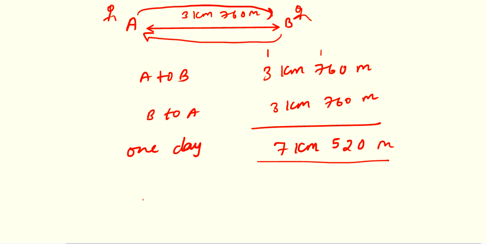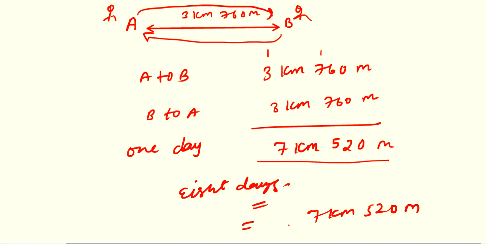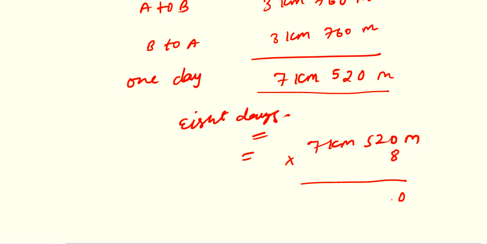And in question it is asking for how many days? 8 days. So in one day he is traveling 7 kilometer 520 meters. So what about 8 days? Simply for 8 days multiply 7 kilometer 520 meter by 8. So from there 8 zeros are 0, 8 twos are 16, 1 this side, 8 fives are 40 plus 1 is 41. Now 4160 meter. So next is 8 sevens are 56 kilometer.